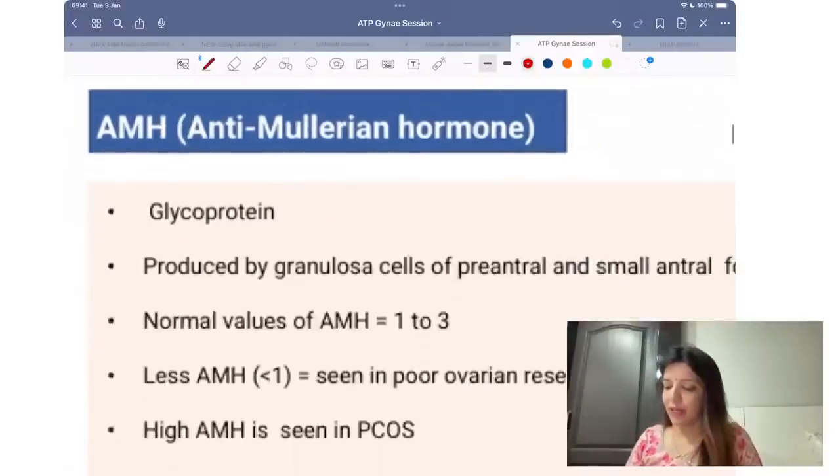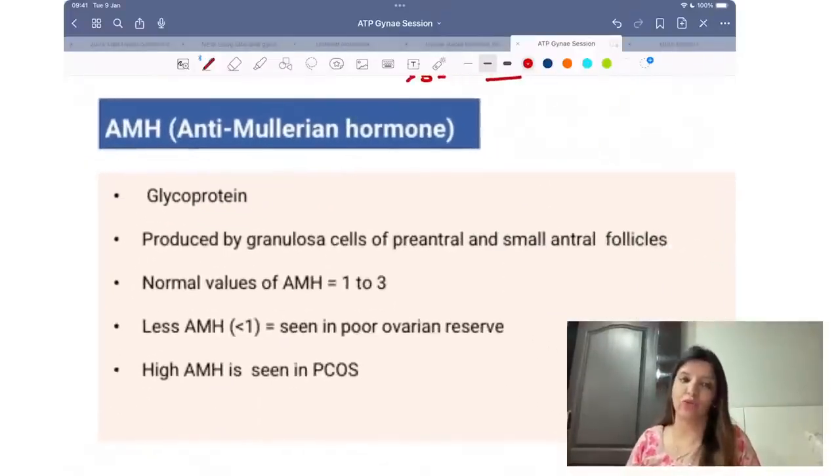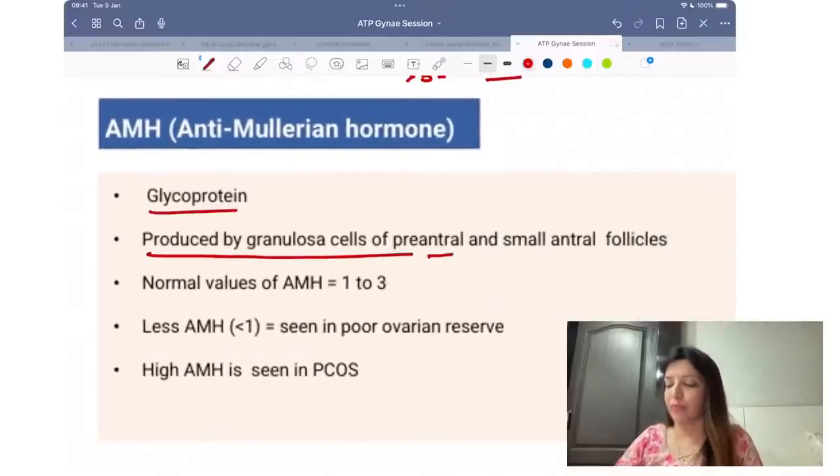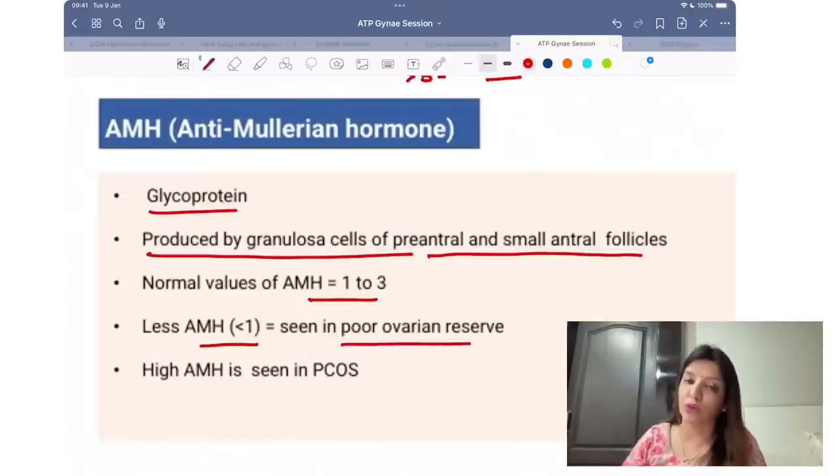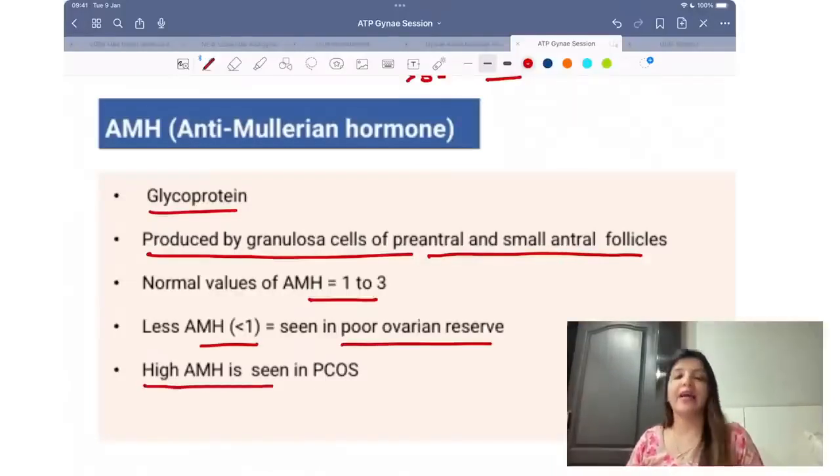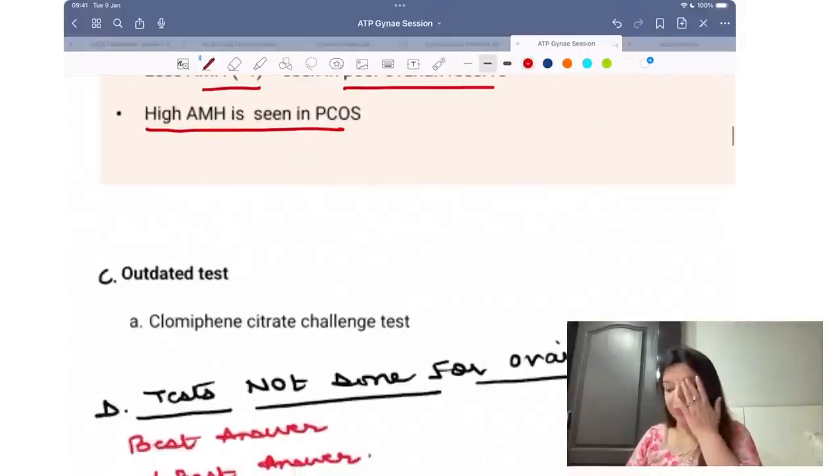Now, anti-Mullerian hormone, this is what I have written over here also. It is a glycoprotein which is produced by the granulosa cells of preantral and antral follicles. Its normal values are 1 to 3. If it is less than 1, that means poor ovarian reserve. If it is high, it is seen in PCOS. Clear to all of you? Show me a thumbs up if you've understood till here.